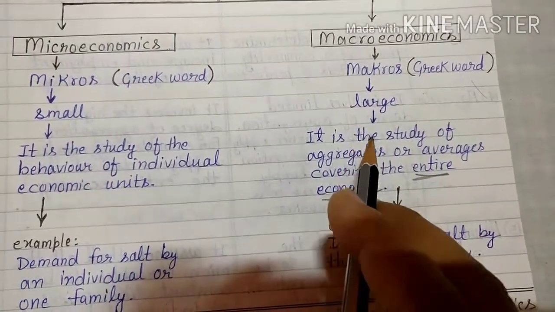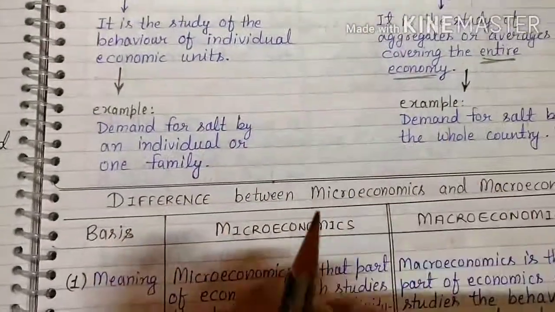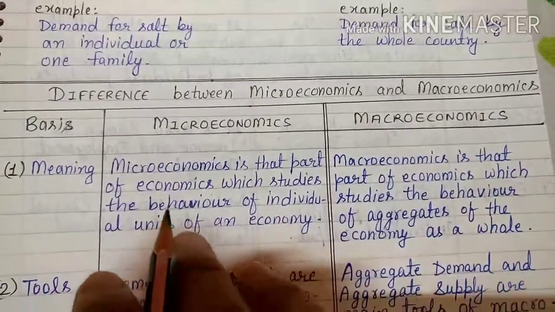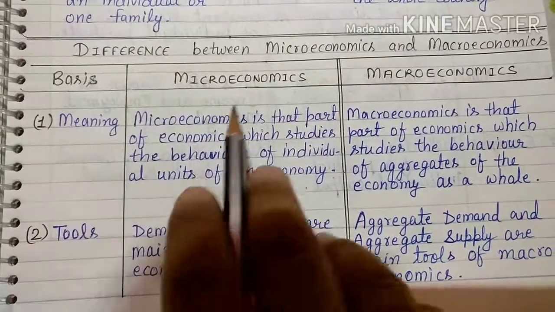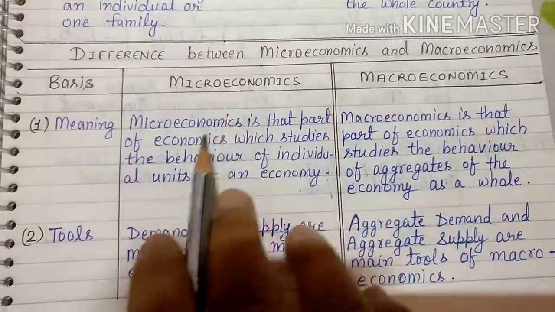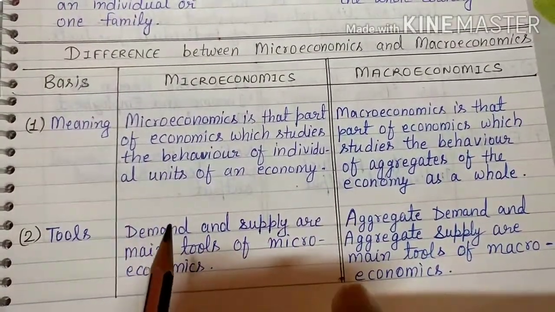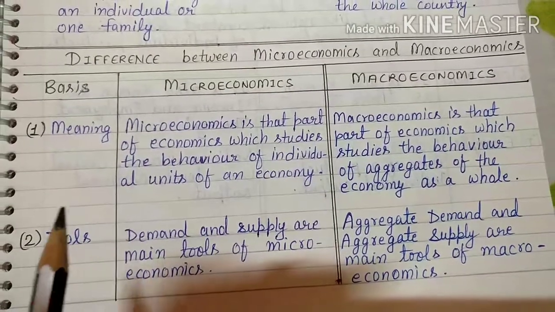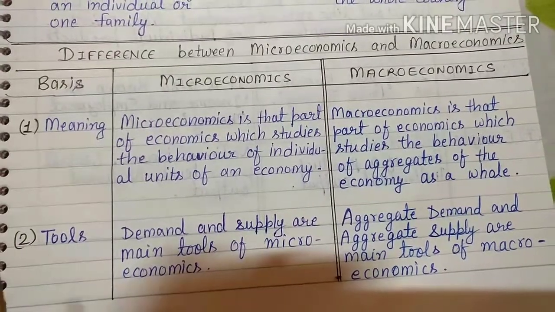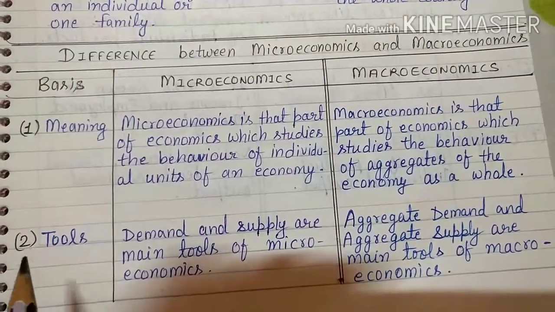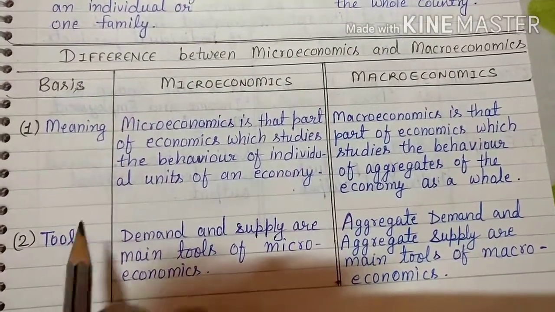So we can say that the macroeconomics level is bigger than microeconomics. So let's further divide this into two parts, microeconomics and macroeconomics, and then we will discuss their differences. Let's see first the basis of difference. This difference is given in your book also, but I am providing you these notes in a simple language so that it can help you to score good marks. If you make these notes and write them in the exam, you can score 90% plus. So just go through this, note down all these things in your copies and learn them.